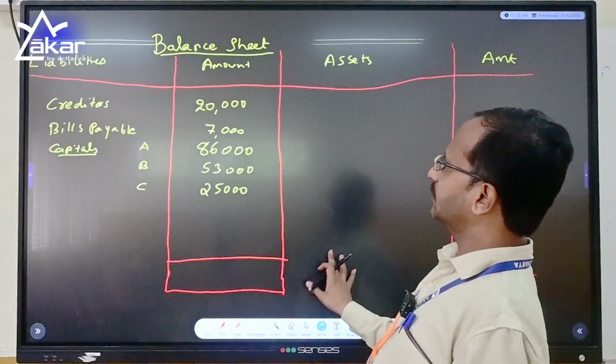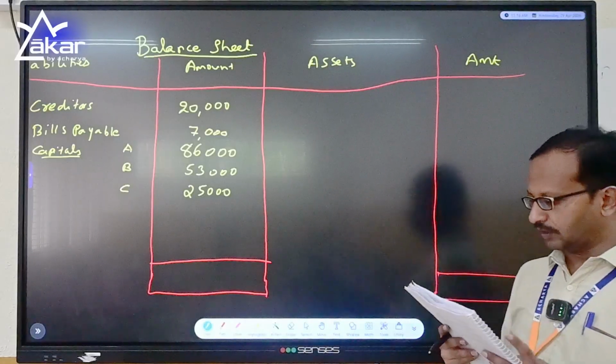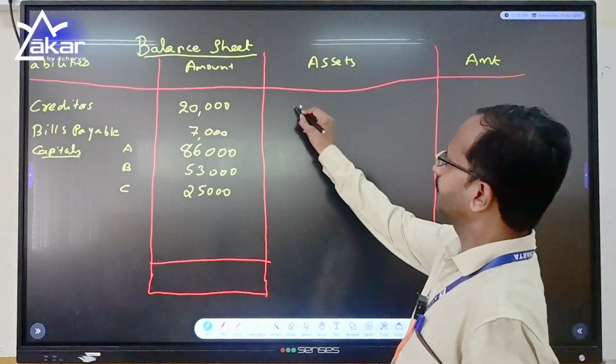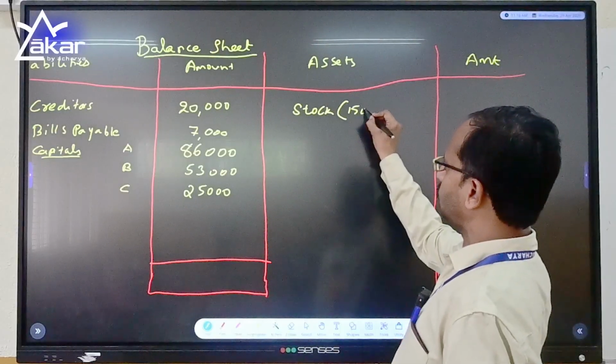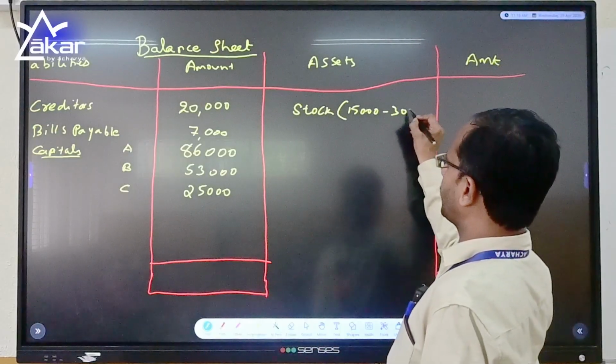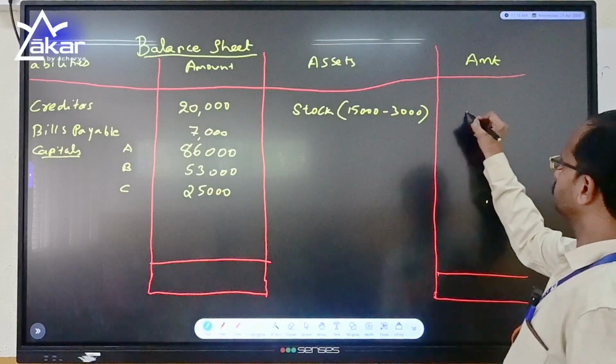On the other hand, let us start with the assets. Do we have stock? Stock was 15,000 and we have reduced the value by 3,000, so it became 12,000.